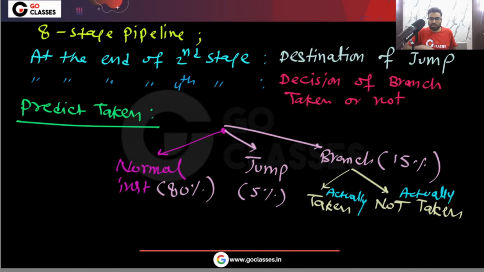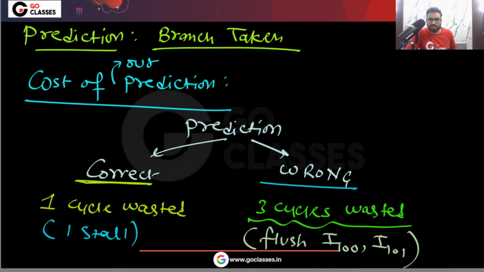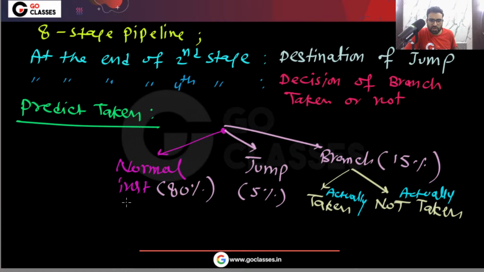Now after our analysis we can easily write. The explanation we have already seen. So finally, for the normal instruction one cycle will be taken. It is given in the question that an instruction which is not jump and not branch is a normal instruction, and it will take one cycle.